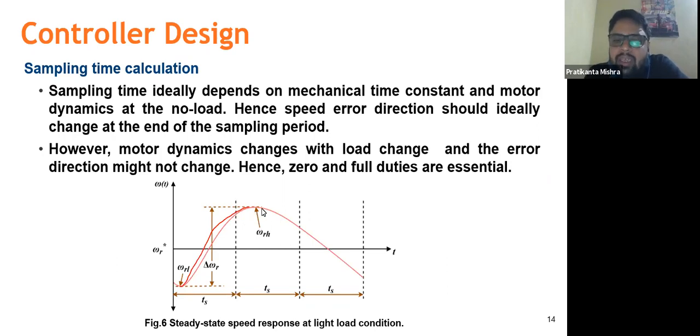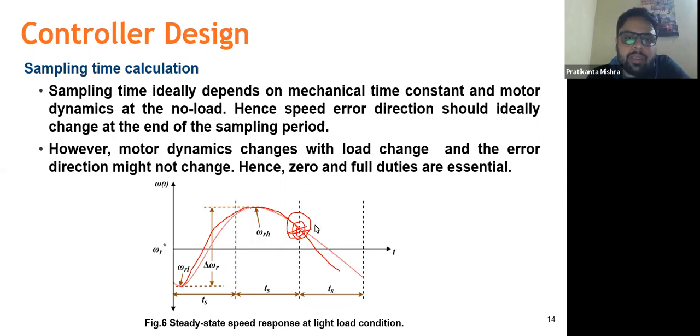In the next sampling period, we apply a low duty ratio, and the motor speed reduces again from the reference value. If we have properly calculated the sampling time, then the speed should be lesser than the reference in this particular case. But as you can see, at a lightly loaded condition, this is not happening. The reason is that the motor parameters might not be limited within a particular range.